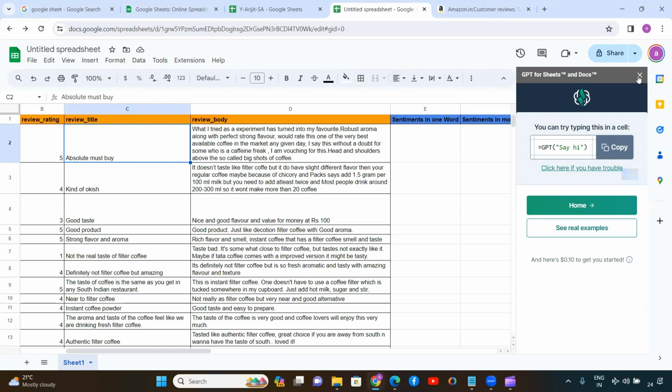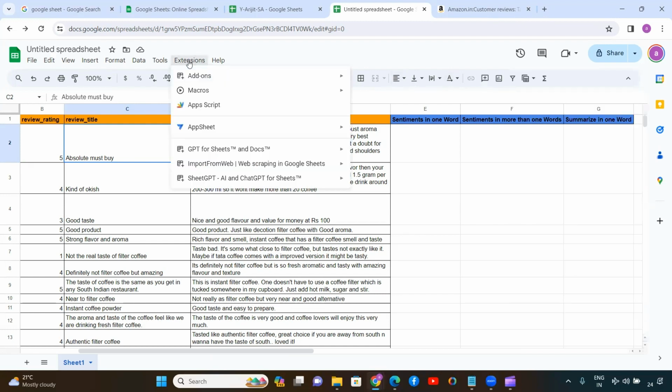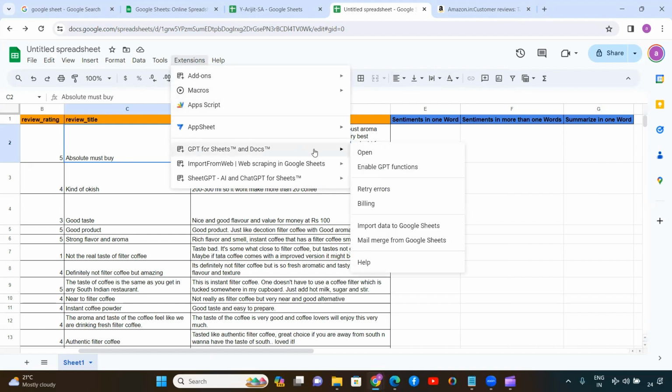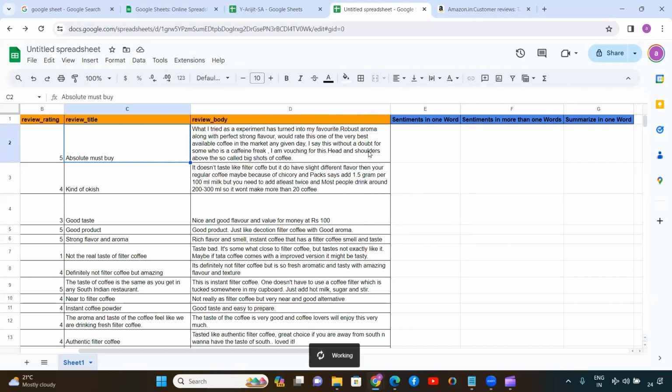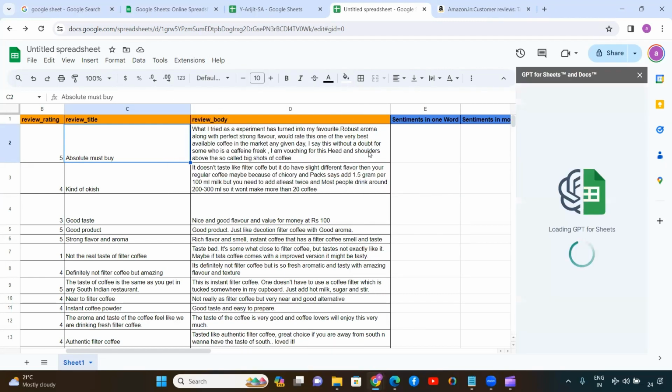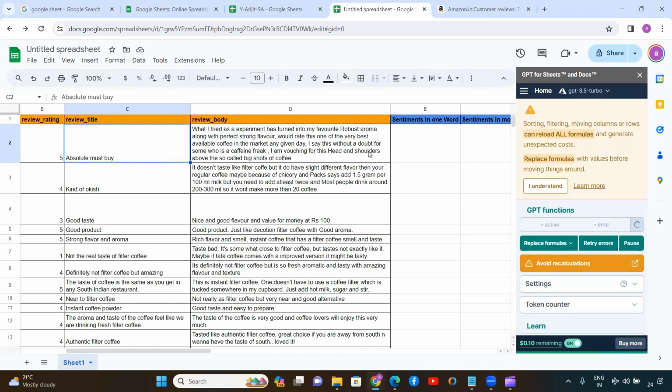Okay, now close this one, go to extension. You will see the GPT for Sheets and Docs. Okay, now first of all, we need to set the API.